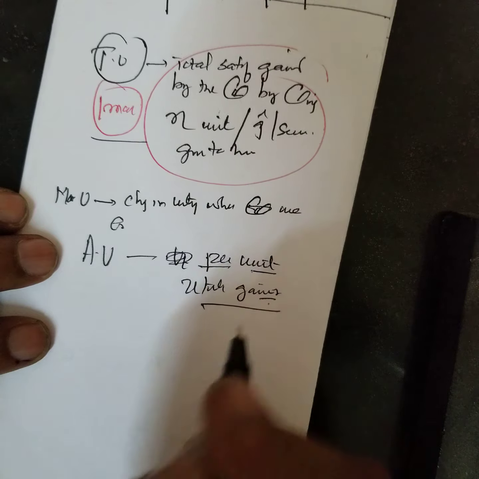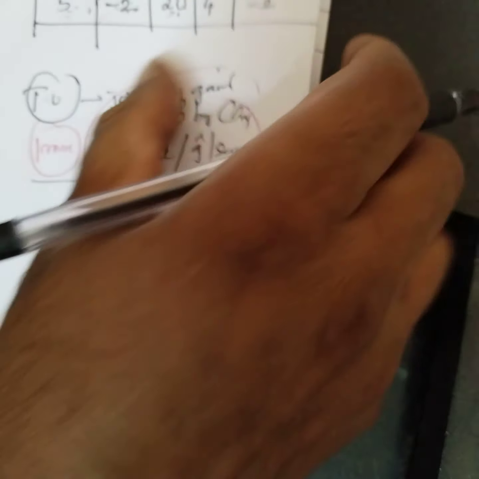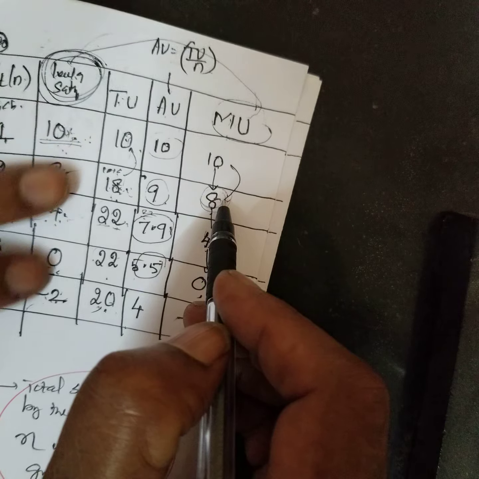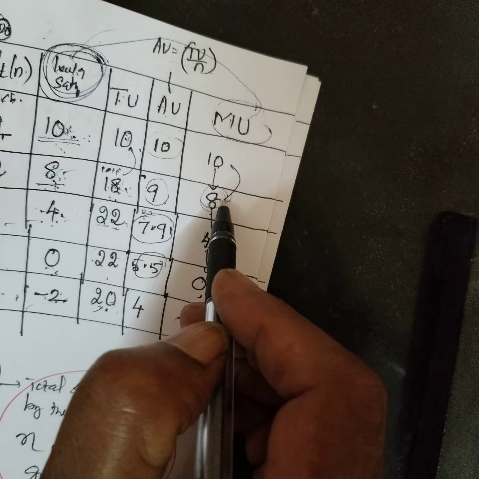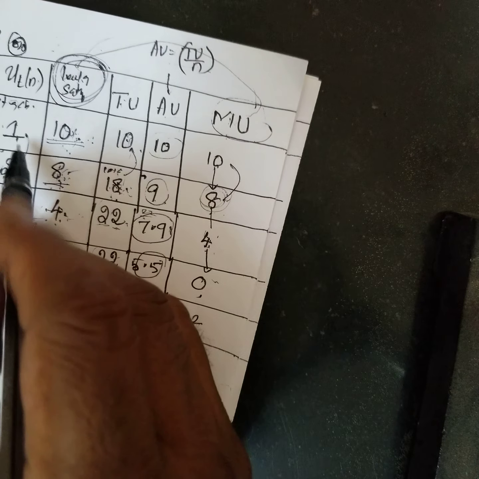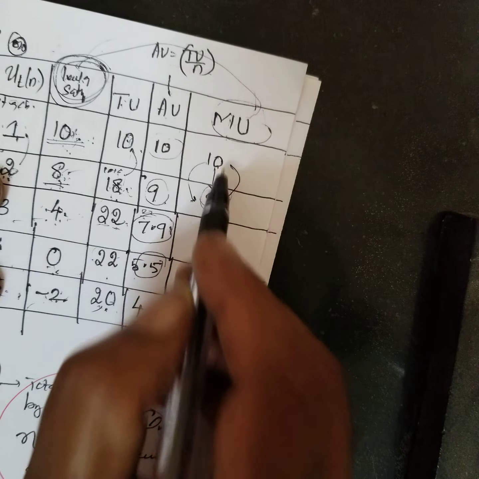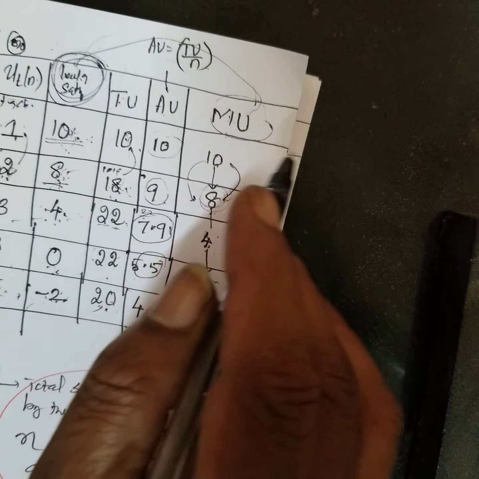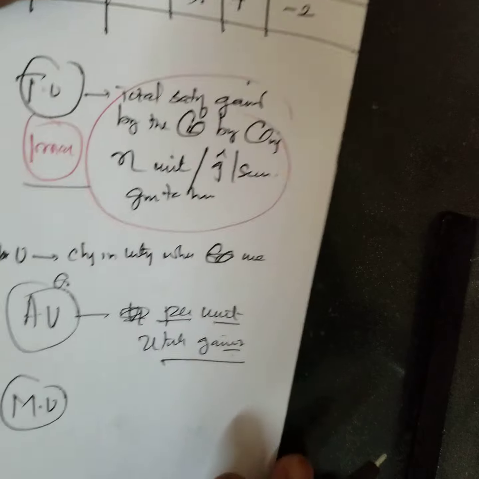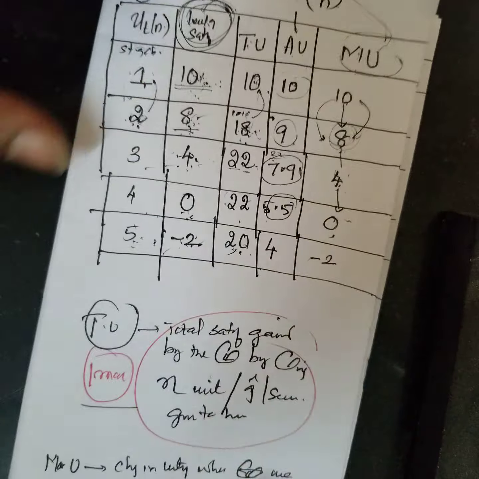But next, what is the marginal utility? Marginal utility is the change in utility. What is the change in utility when we consume one additional unit of the good? I consider only one additional unit. What happened? 10 changes to 8. Understood? Therefore, marginal utility is the change in utility when we consume one additional unit of goods. Therefore, you know how to calculate this.